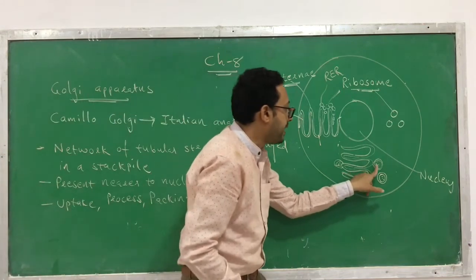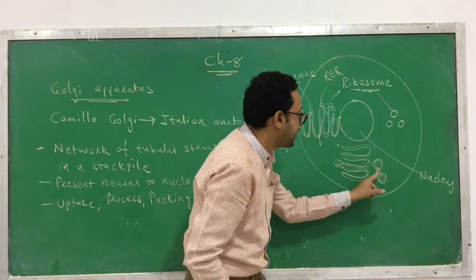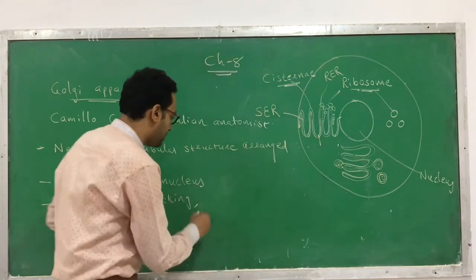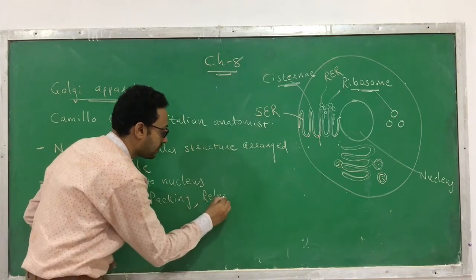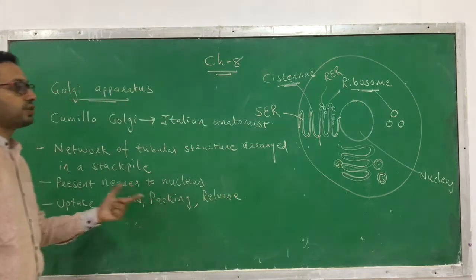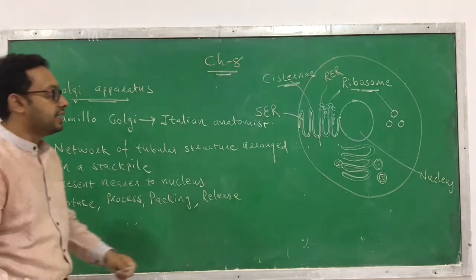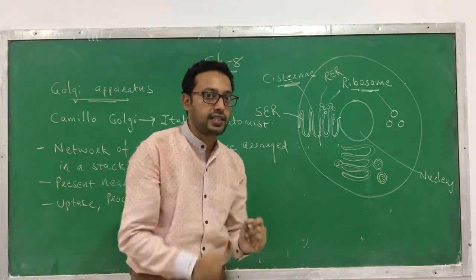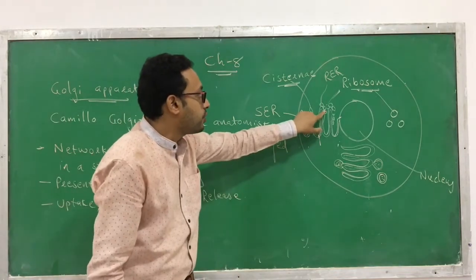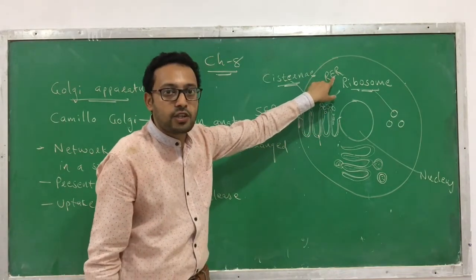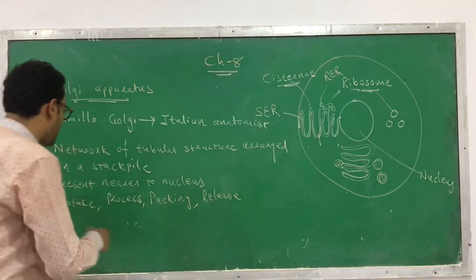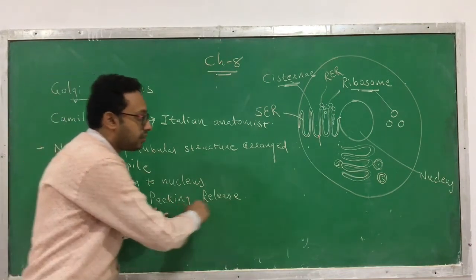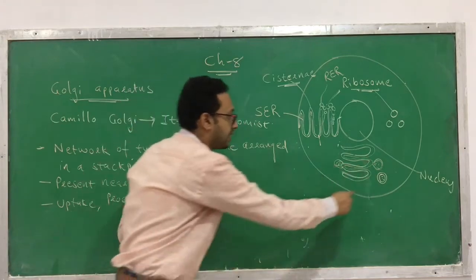And once it is packed, this vesicle becomes separated from the Golgi apparatus, and that is called release. So this is the function of Golgi apparatus. See here, the functions of ER and Golgi body are coordinated. The protein produced by the RER is taken up, then processed, then packed in a vesicle, and this vesicle gets released.